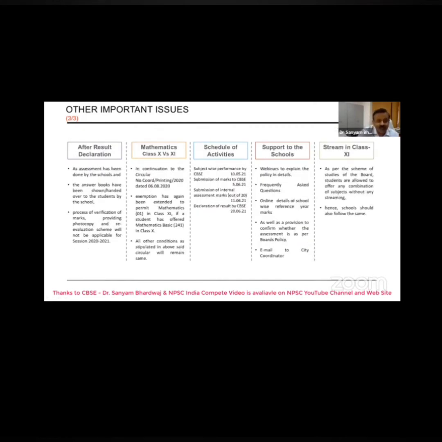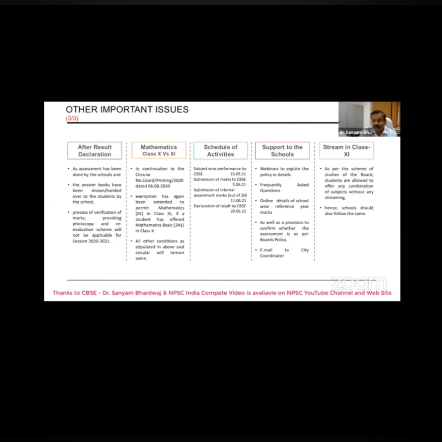Now, after declaration of the result, generally CBSE says that we will go for verification of marks, providing photocopy and re-evaluation. But all the schools are providing the copy to the students, and if there is any problem, they are correcting the marks also.